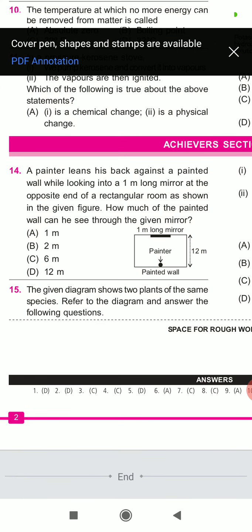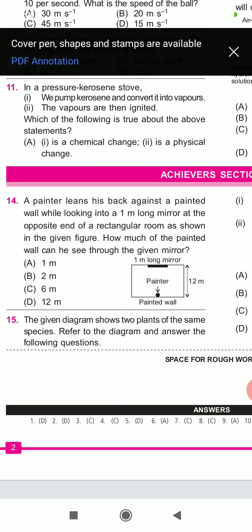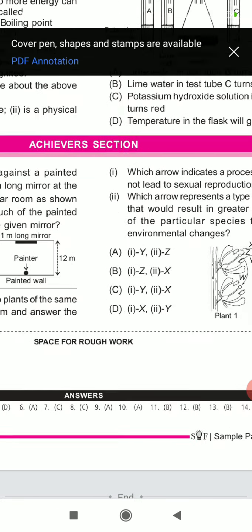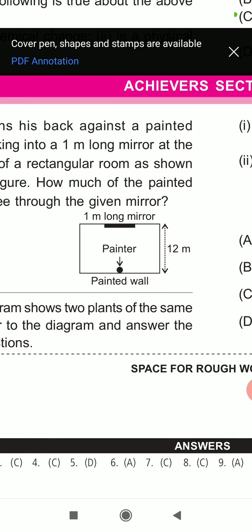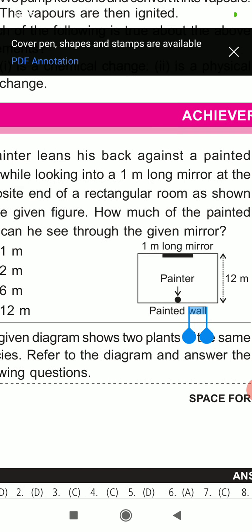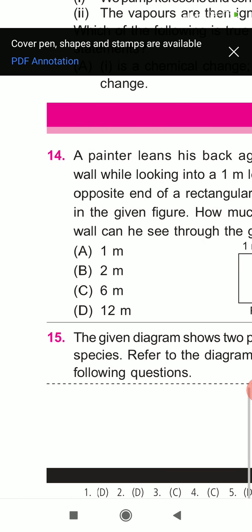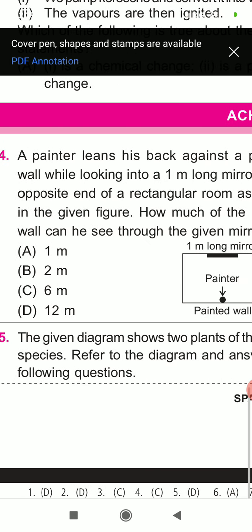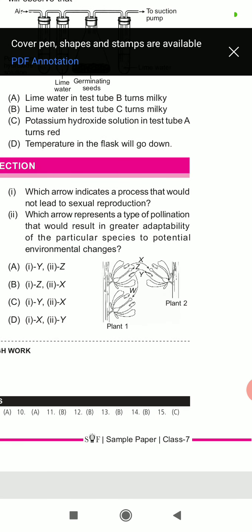A painter leans his back against a painted wall while looking into a 1 meter long mirror at the opposite end of a rectangular room as shown in the figure. How much of the painted wall can he see through the given mirror? So here is the picture: a 1 meter long mirror, 12 meter distance, the painted wall, and this is the painter. So the correct answer is B, 2 meter. Let's check.